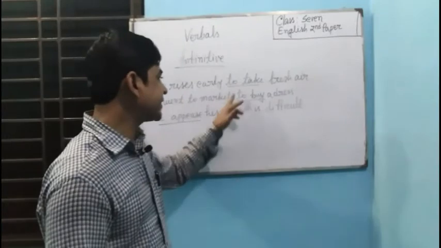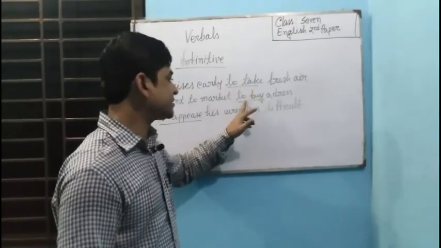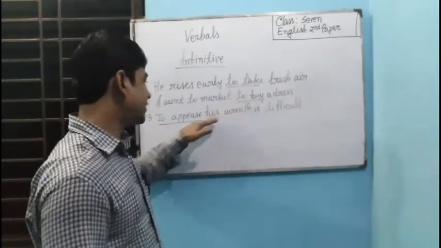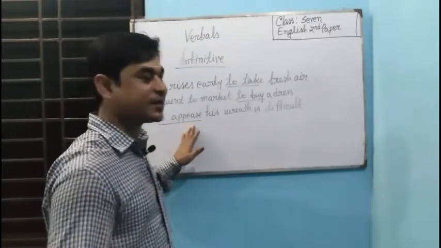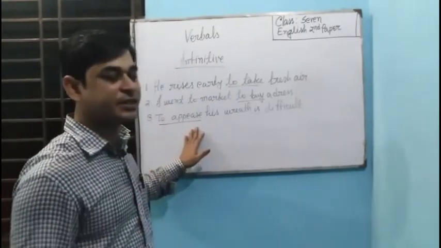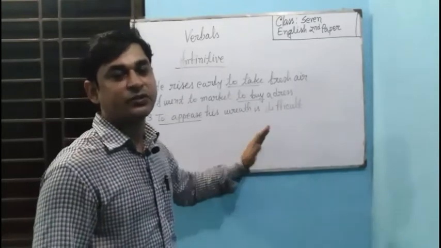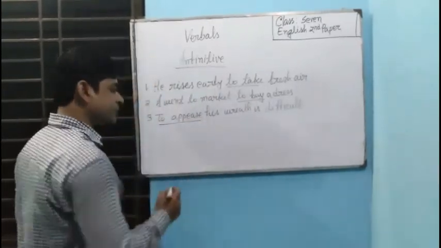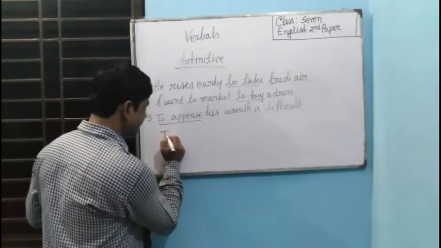That means if you get to plus verb present in any place of any sentence, sometimes it will work as a subject, sometimes as an object. So if you get this form of verbs, it will be what? Infinitive.